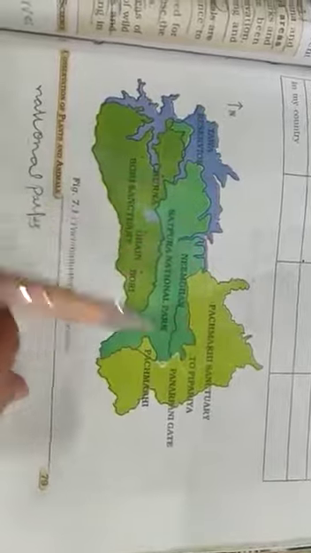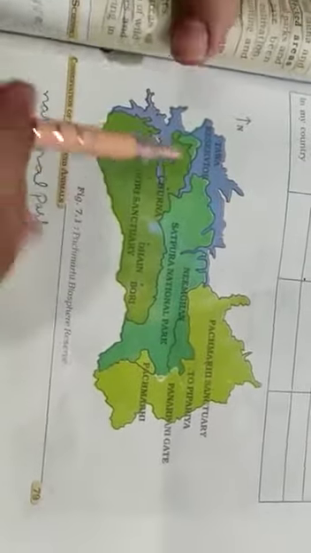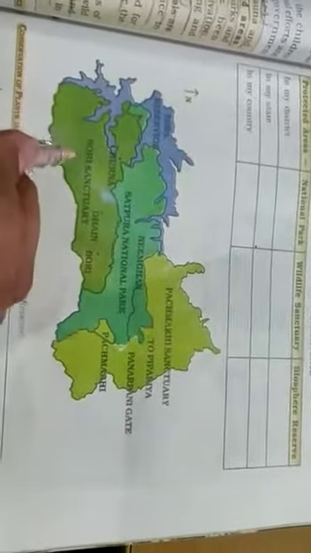Okay, so now look at this. This is Pachmani Biosphere Reserve in Madhya Pradesh. You can see this is Satpura National Park in the Pachmani Biosphere Reserve, and you can see Bori Wildlife Sanctuary, and you can see Pachmani Wildlife Sanctuary. So in the Pachmani Biosphere Reserve, both Satpura National Park as well as Bori Wildlife Sanctuary and Pachmani Wildlife Sanctuary are included. It is such a large area of protected land.